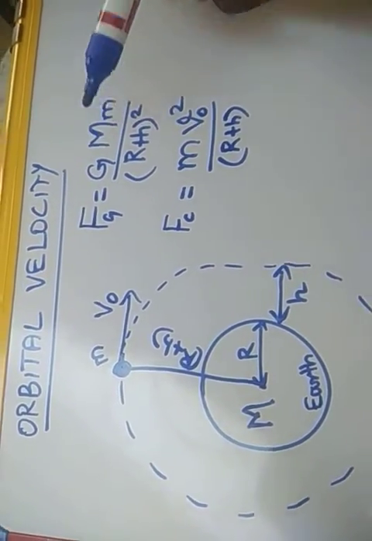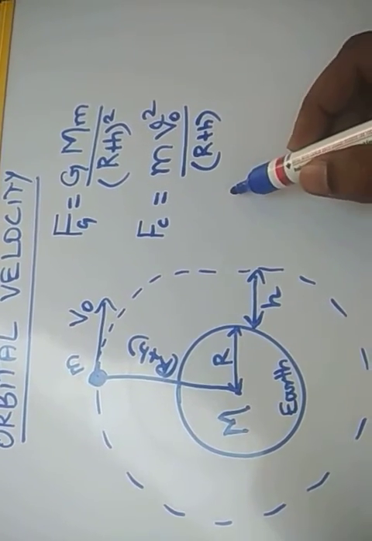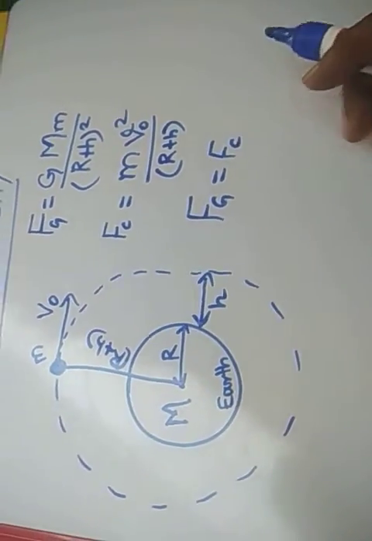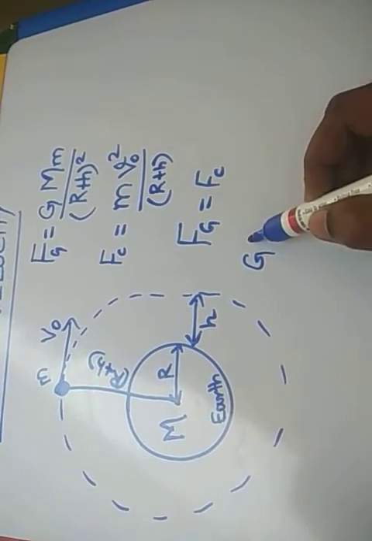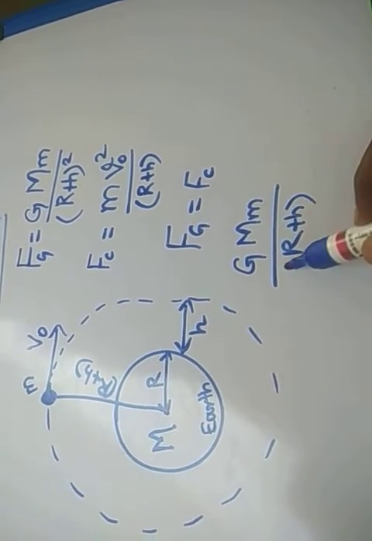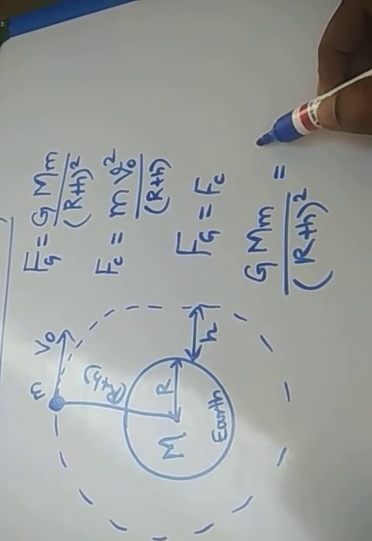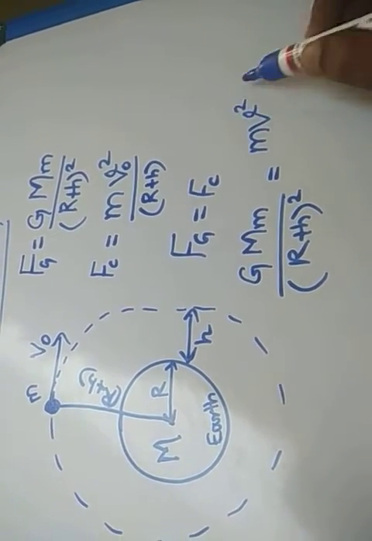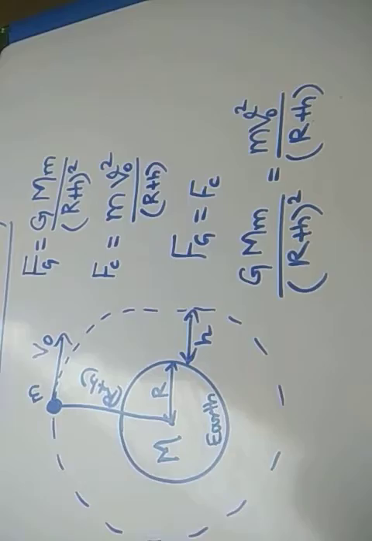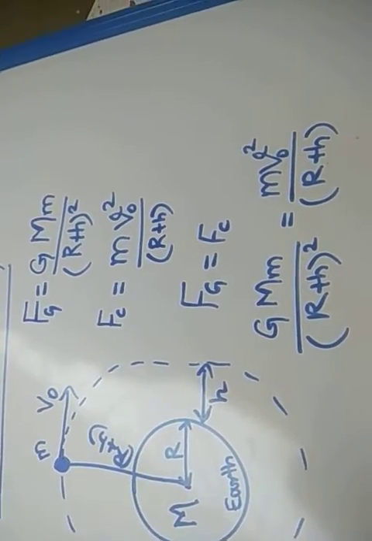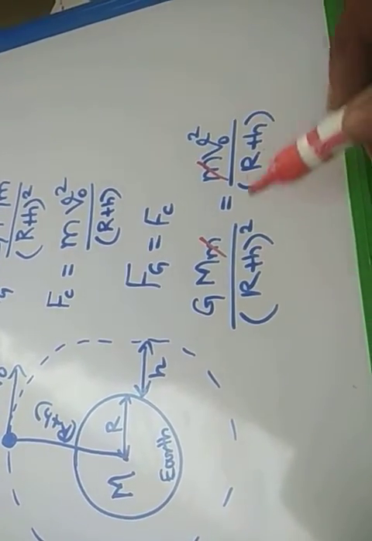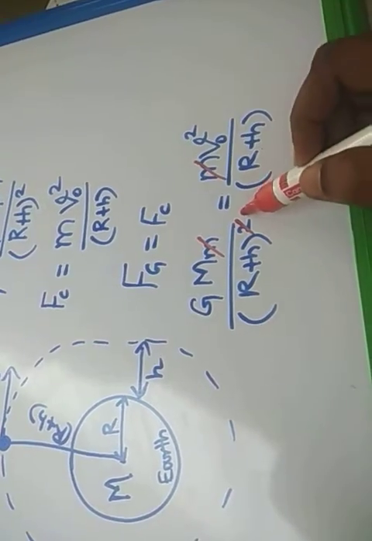The gravitation force provides the centripetal force. In equilibrium, the gravitation force and the centripetal force are equal. Hence we can write G M m by (R plus h) the whole squared is equal to m v naught squared by (R plus h). Now we can cancel the common things: the mass of the satellite is common on both sides.